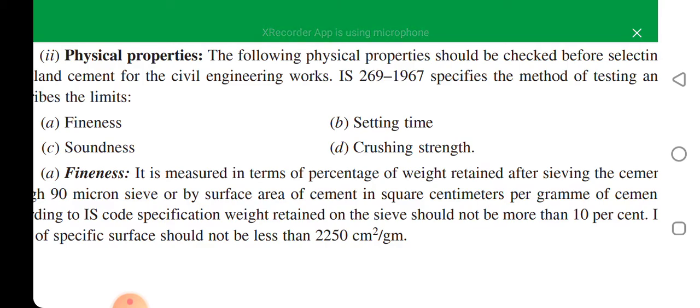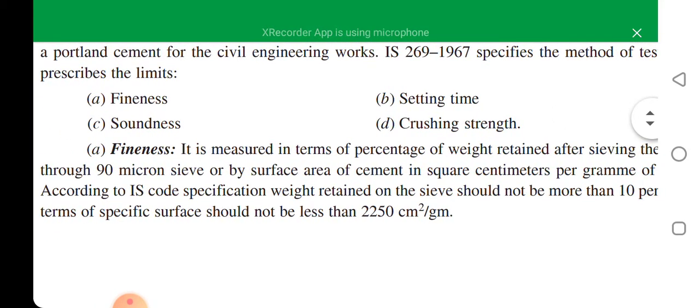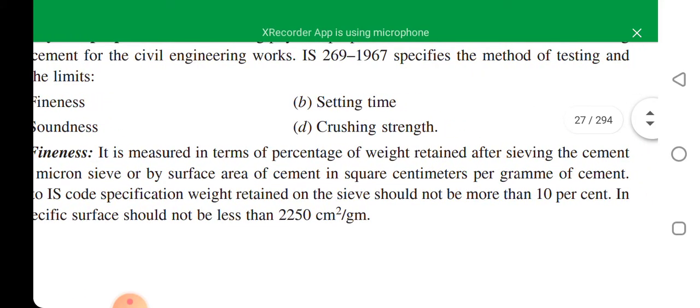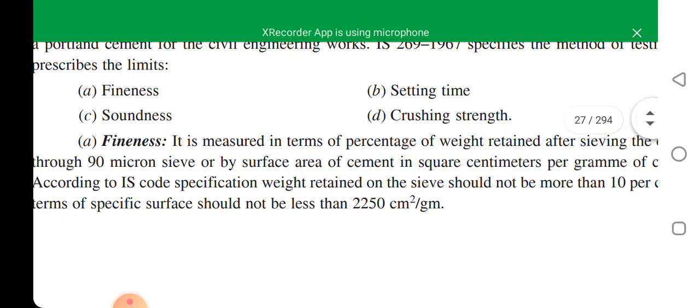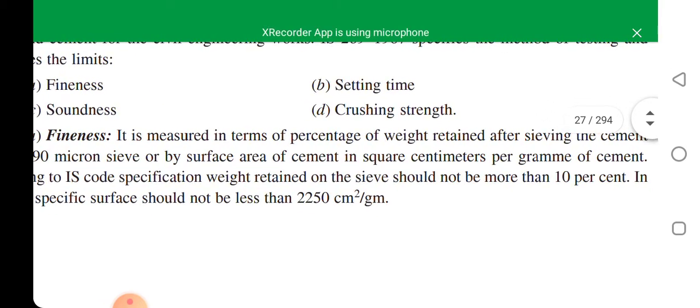What is fineness of cement? It is measured in terms of percentage of weight retained after sieving through a 90 micron sieve, or by surface area of cement in square centimeter per gram of cement. According to IS code specification, weight retained on the sieve should not be more than 10%.